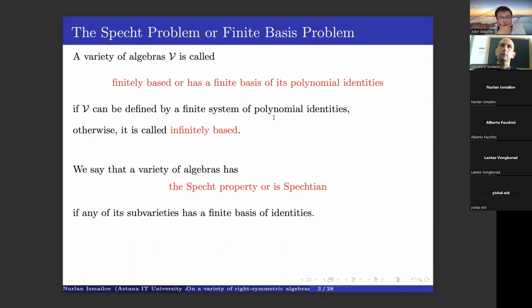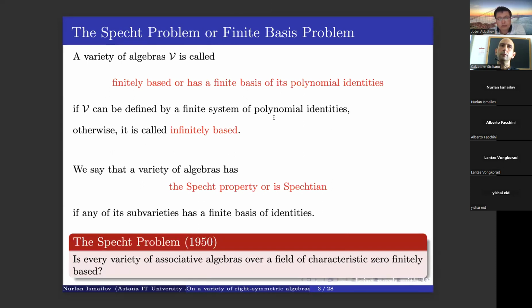Otherwise, we say that it is infinitely based. And we say that our variety of algebras has the Specht property, or is Spechtian, if any of its subvarieties has a finite basis of identities.